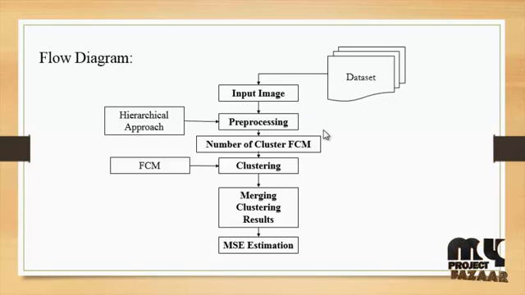The FCM is an important method of fuzzy C-means clustering to cluster the images, where one image is clustered between two images of the process, and then the clusters should be merged. So merging the clustering results, whatever they may be, for the color combination of the process. Finally, estimate the MSE. The MSE is the minimum mean square error, and it should be calculated using the merged clustering results of the process. The number of clusters for FCM is used in the block diagram of the process. So I will click that.